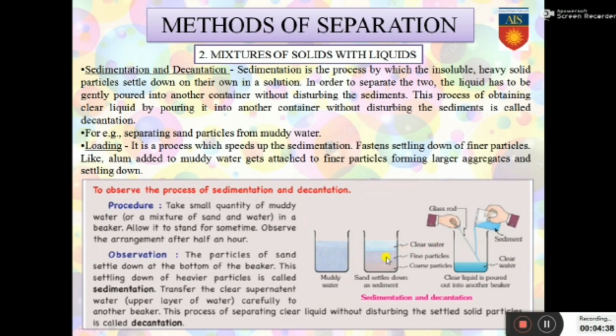And for the layer of fine particles, you can add alum to it, you can conduct loading, and then you can get clearer water again. So three processes can be utilized over here: sedimentation for removing the sediment, decantation for obtaining the clear liquid, and loading for removing the finer particles.